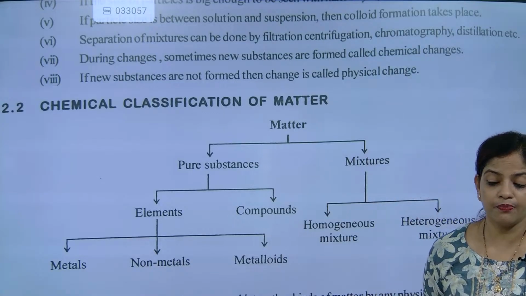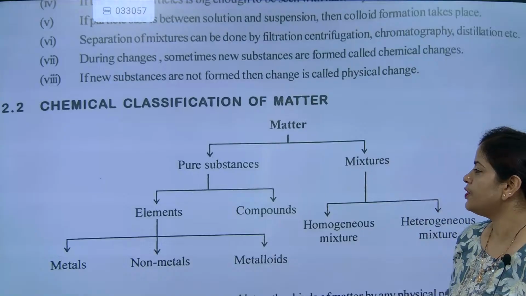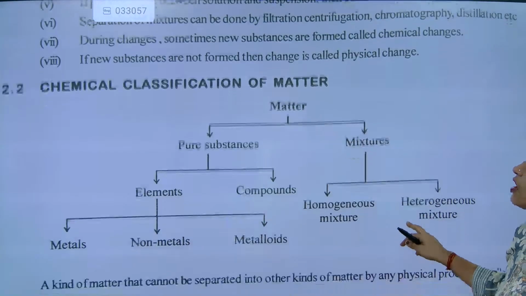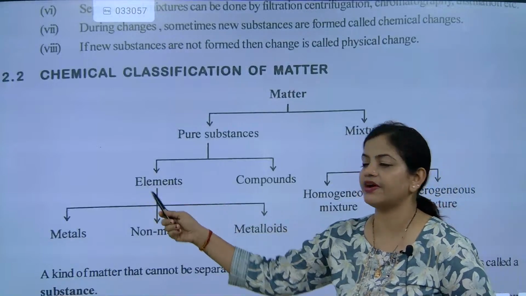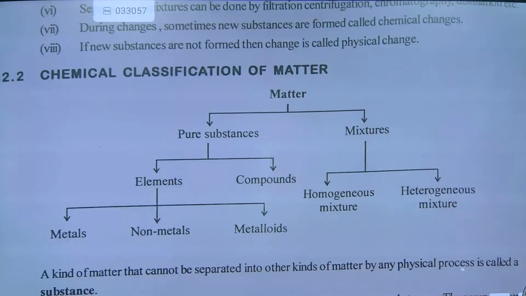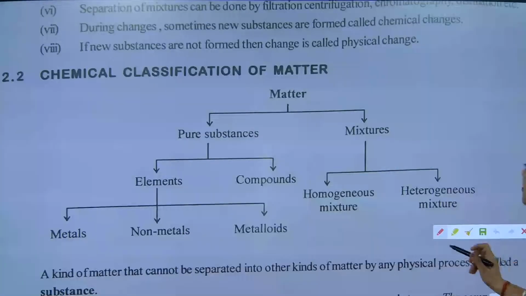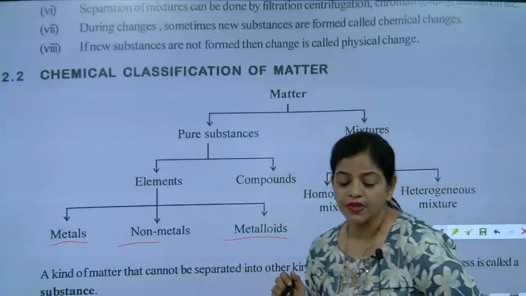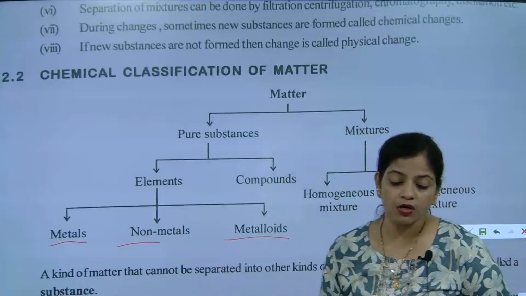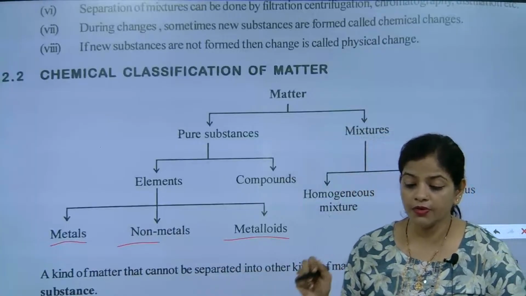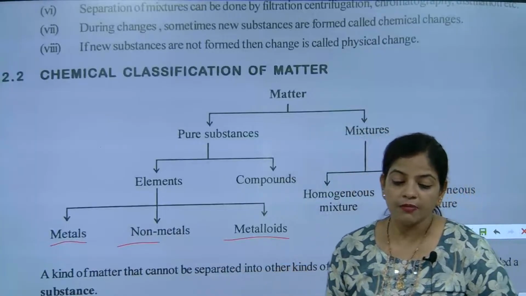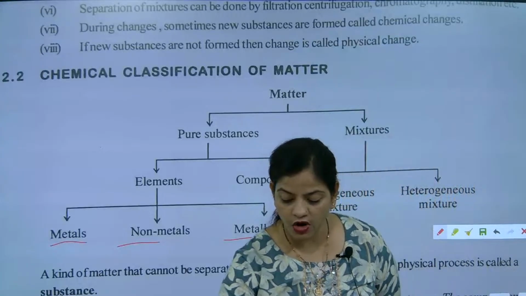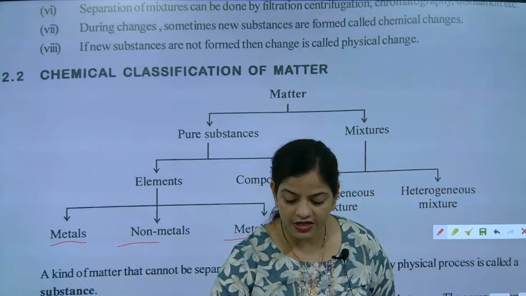Now, pure substances will be classified as element and compound. When we talk about elements, they are divided into three categories: metals, non-metals and metalloids. Understood? Metals will be S block and D block. And non-metals will be what, beta?